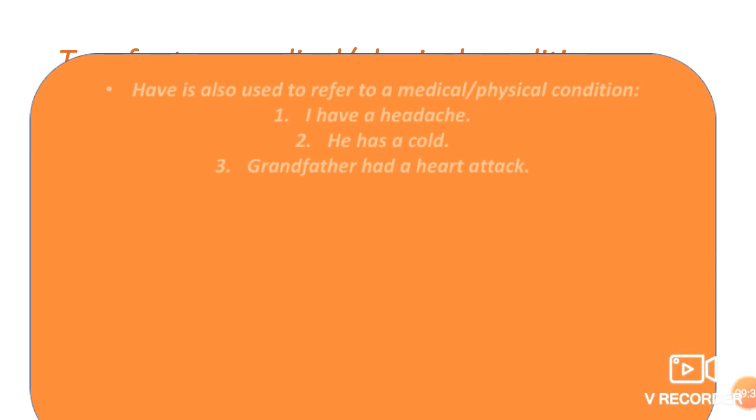Next is to refer to a physical condition. Examples: I have a severe stomach ache. He has a prominent birthmark on his neck. That's a physical condition. These were the examples. The next question was to look up the following verbs in a good dictionary and list at least 20 different uses of each. You may include their use with different prepositions, adverbs, and idioms. So, I will give you some.